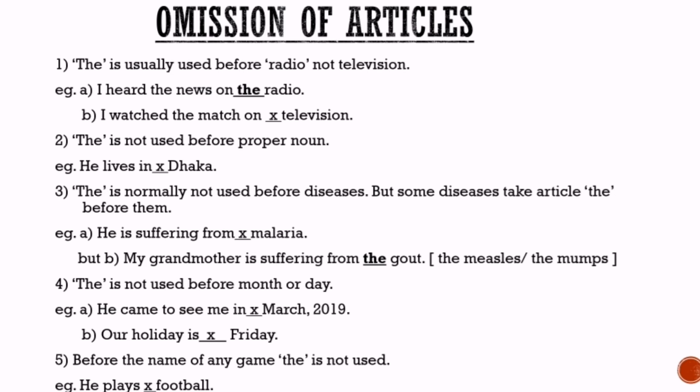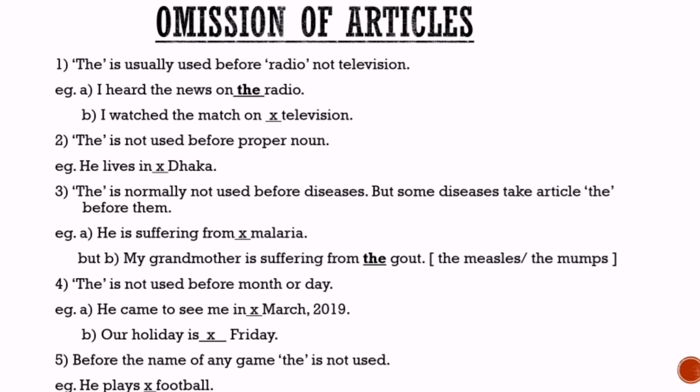Second rule of omission of article, the is not used before proper noun. He lives in dash Dhaka. Here zero article is used. The is normally not used before diseases, but some diseases take article before them. As an example, he is suffering from malaria. Here malaria, before it zero article is used.